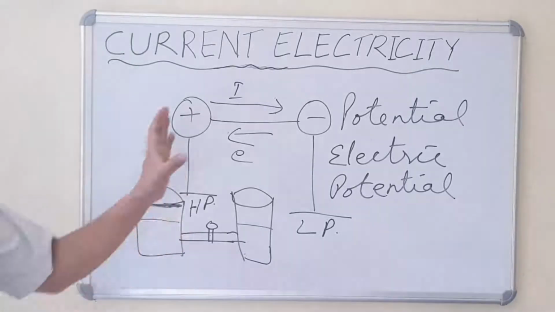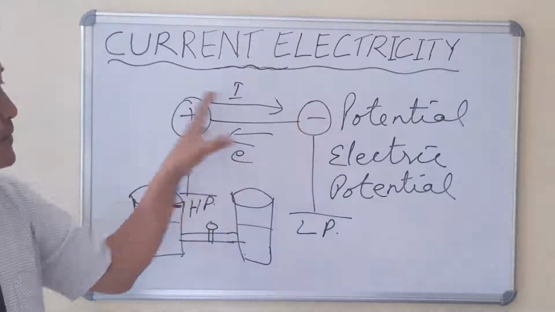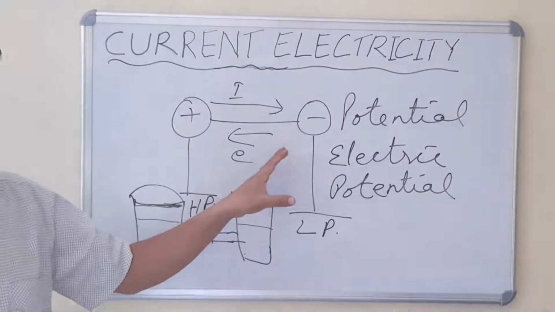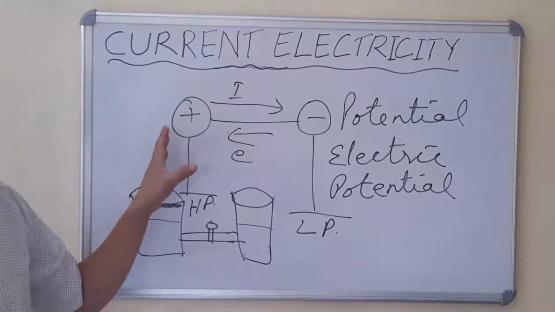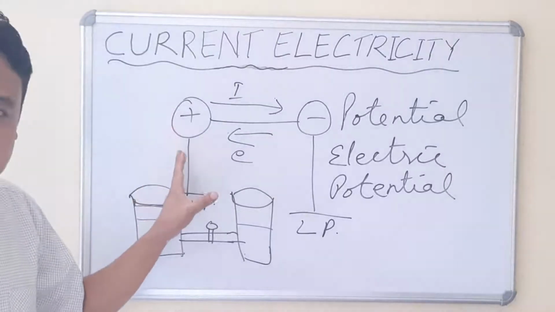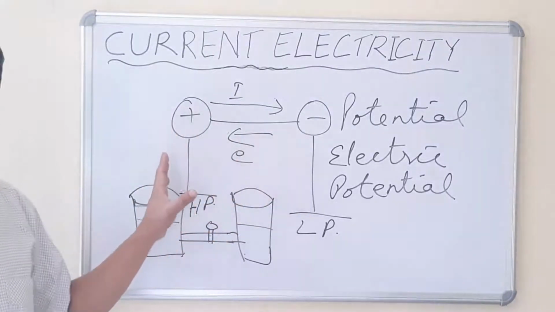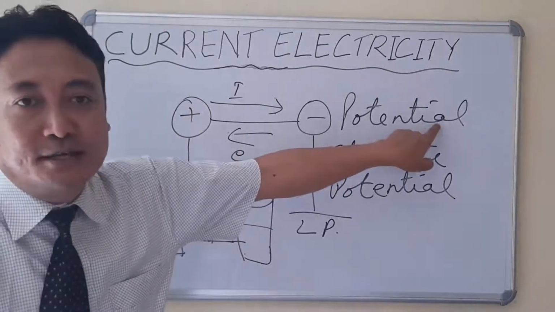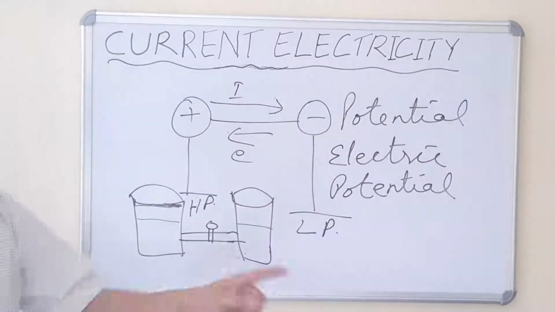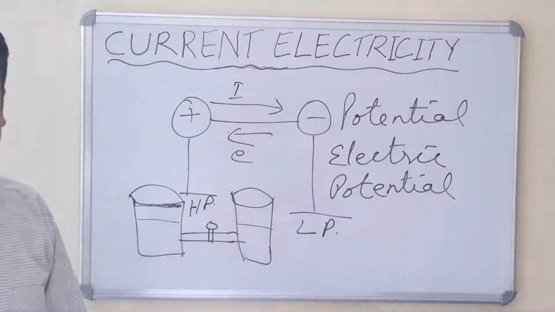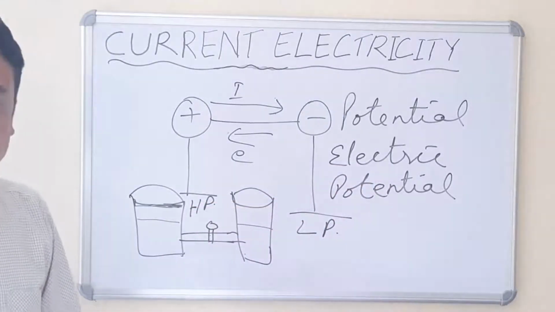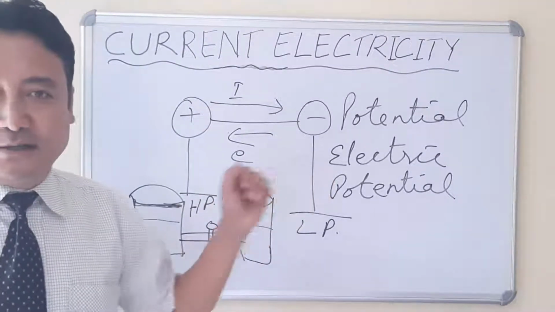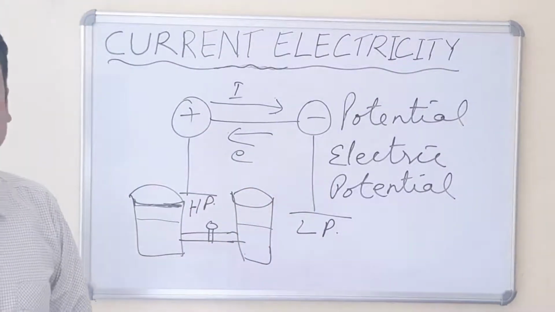Now the two conductors are connected by a metallic wire. Once you connect with the metallic wire, the electrons will flow from the negative terminal towards the positive terminal, and the direction of the flow of electrons is determined by a quantity known as potential, also known as the electric potential. Electric potential is defined as the amount of work done.